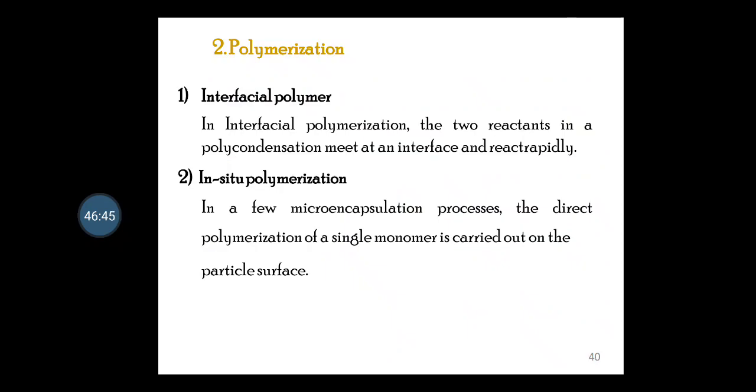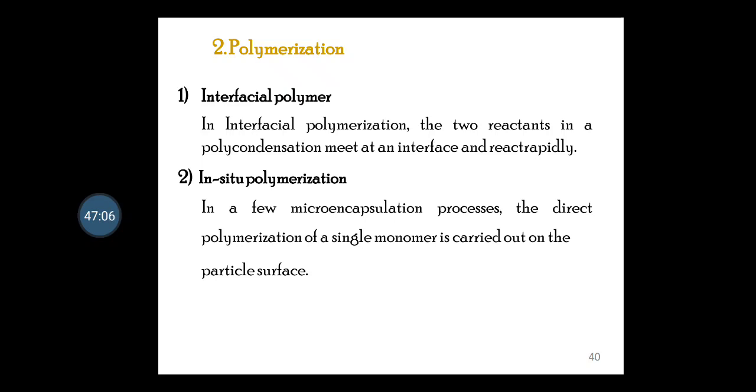Next is polymerization. The polymerization method has two parts: interfacial polymerization and in situ polymerization techniques. In interfacial polymerization, the two reactants in a polycondensation meet at an interface and react rapidly.